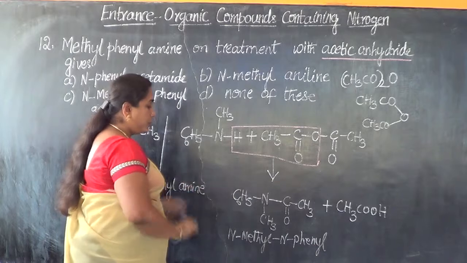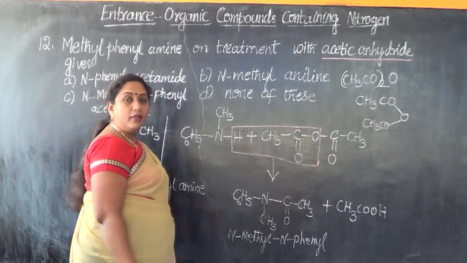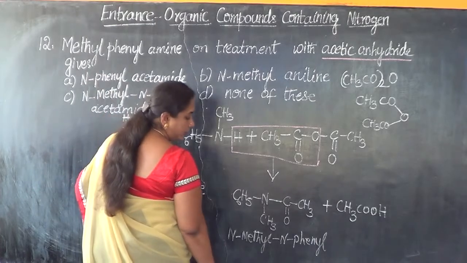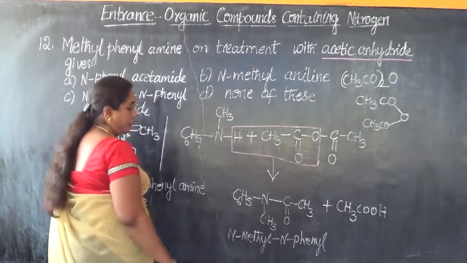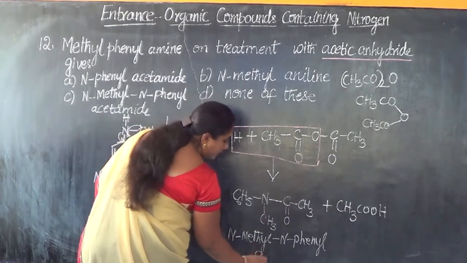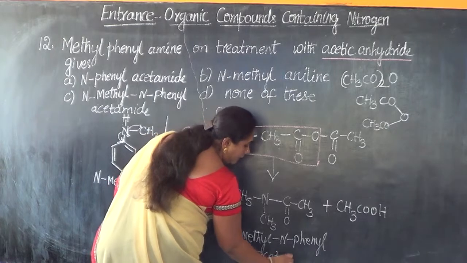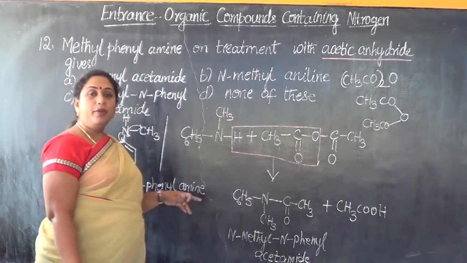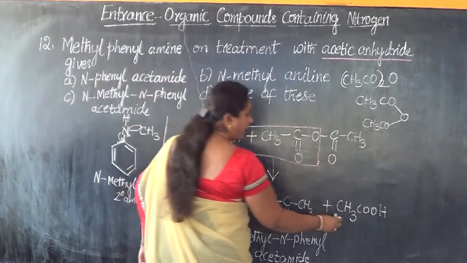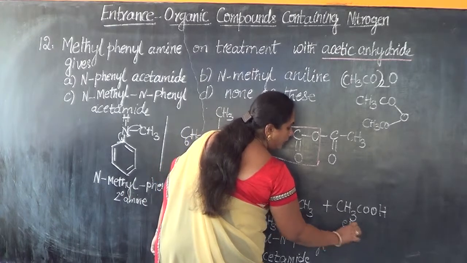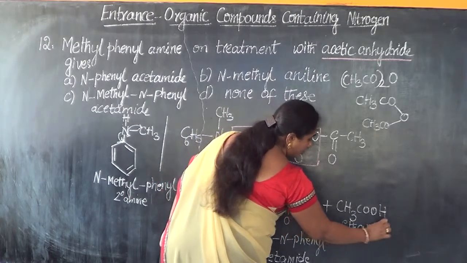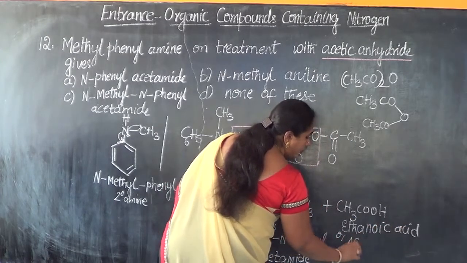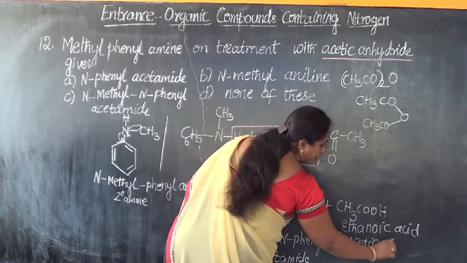Say supposing there is one more option as N-phenyl, N-methyl, then that's not the correct answer, because alphabetizing the order of the different groups is also one of the rules of IUPAC nomenclature. So the remaining portion, you can call it acetamide. If you are calling it acetamide, it's a trivial nomenclature. Its IUPAC name would be ethanamide. What is the other product you are going to get? Ethanoic acid. Ethanoic acid is its IUPAC nomenclature, or it's popularly called acetic acid.